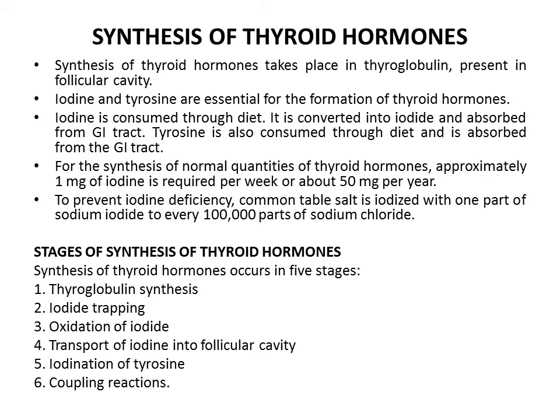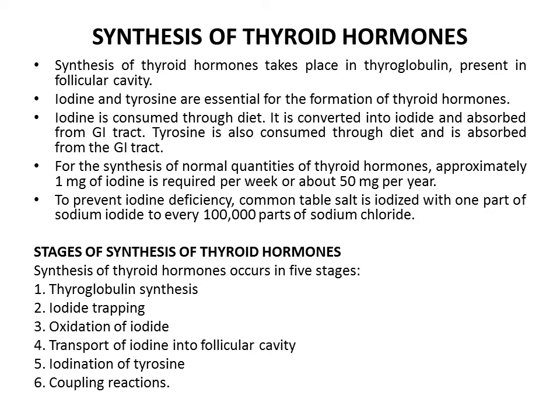Synthesis of thyroid hormone. Synthesis of thyroid hormones takes place in thyroglobulin present in follicular cavity. Iodine and tyrosine are essential for the formation of thyroid hormones. Iodine is consumed through diet. It is converted into iodide and absorbed from GI tract. Tyrosine is also consumed through diet and is absorbed from the GI tract.